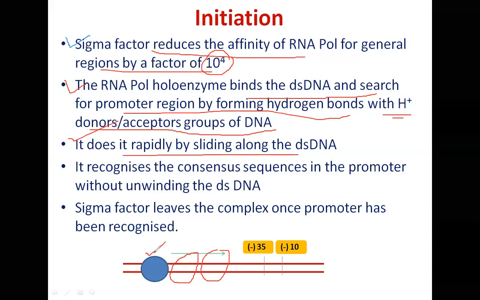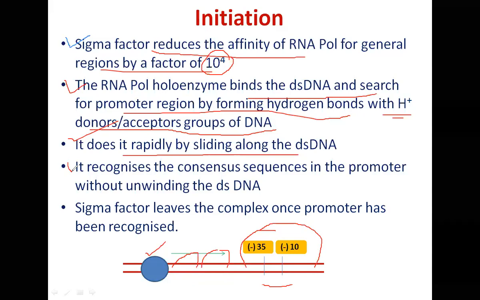So instead of that, nature has provided this probable mechanism, that RNA polymerase will bind to dsDNA. The binding takes place by interaction with the proton donor and proton acceptor groups of the exposed DNA groups, right? And it slides across the double-stranded DNA in 2 dimensions. And as soon as it encounters these -10, -35 sequences, it will stop. So, by sliding across the double-stranded DNA, it scans a large portion of the DNA very rapidly, and is able to recognize the promoter very quickly.